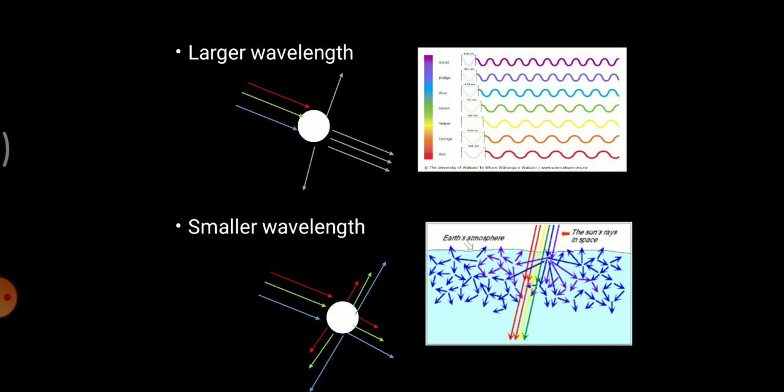This is a VIBGYOR pattern: violet, indigo, blue, green, yellow, orange, red. This violet one has an extremely small wavelength, and indigo and blue are also there. We do not see these two colors properly, and in the atmosphere, or you can even say in sunlight itself, these two colors are present in relatively lesser amount.